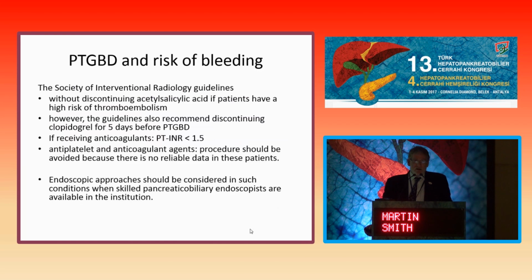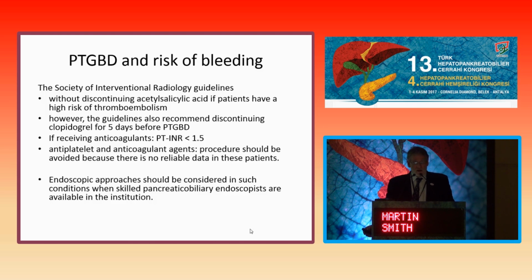Now, many of these procedures get done in patients who are old and on anticoagulants, and so I thought it was important just to look at the Society of Interventional Radiology guidelines, which suggest if patients are on aspirin, you can go ahead and you don't need to stop it, particularly if they're at high risk. However, with clopidogrel, the procedure should be delayed. Those with an INR greater than 1.5 should be delayed or given something to improve that situation. And if patients are on both of them, these patients we should avoid.